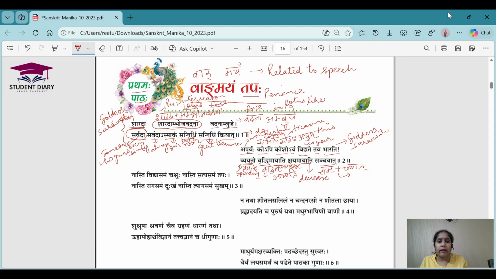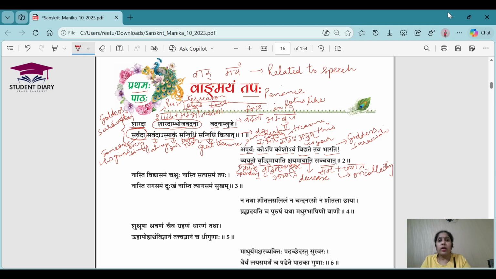Samchayat means on collecting. Okay, on collecting. So generally, what happens with all the treasures which we are having, all the wealth which we are having, how much we save, it will keep on increasing, and how much we spend, it will keep on decreasing. But the poet is saying that, dear goddess Saraswati, your treasure is wonderful, which we have never